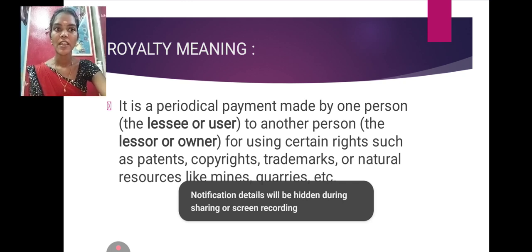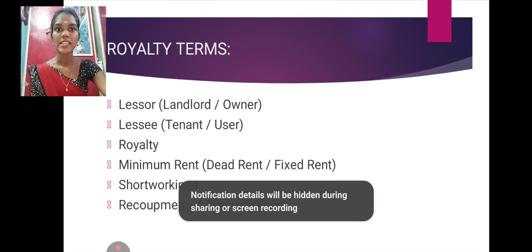Next thing, royalty terms. These terms are used in royalty accounts. First, lessor. Second, lessee. Third, royalty, minimum rent, short workings, and recoupment of short workings. Lessor means landlord or owner. Lessee means tenant or user. User means the person using the land is called the lessee.